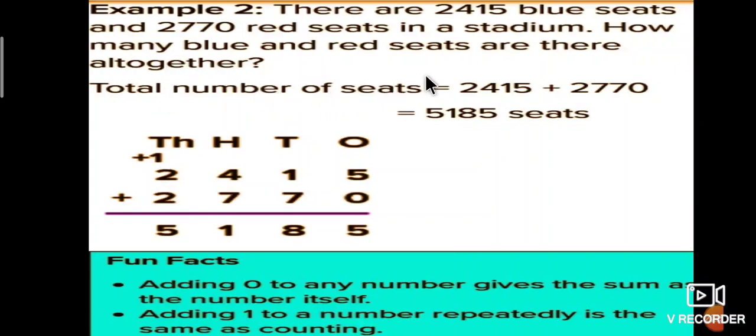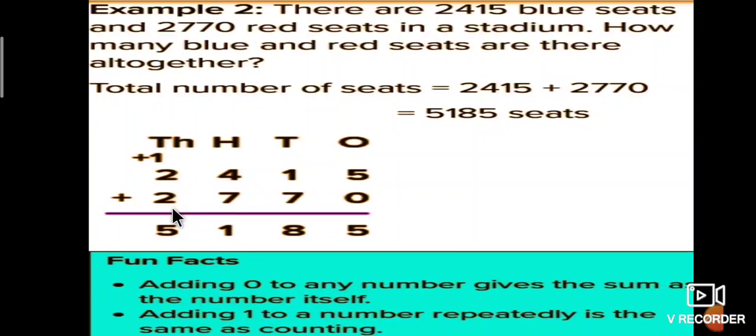The total number of seats is equal to adding these two, blue and red seats. The blue seats are 2415 plus red seats are 2770. How is it done? Unit, tens, hundreds, thousands. First, in the place value chart, 2415: 5 in the unit, 1 in the tens, 4 in the hundreds, 2 in the thousands.